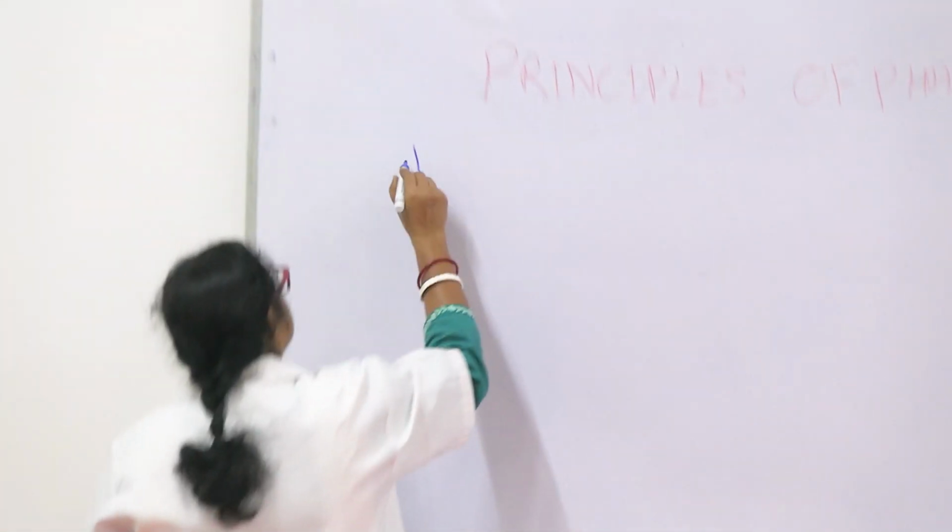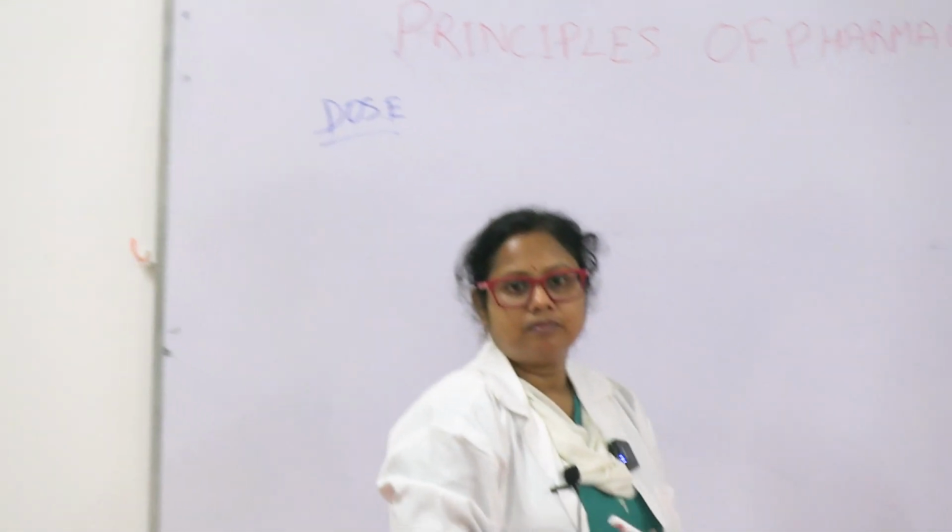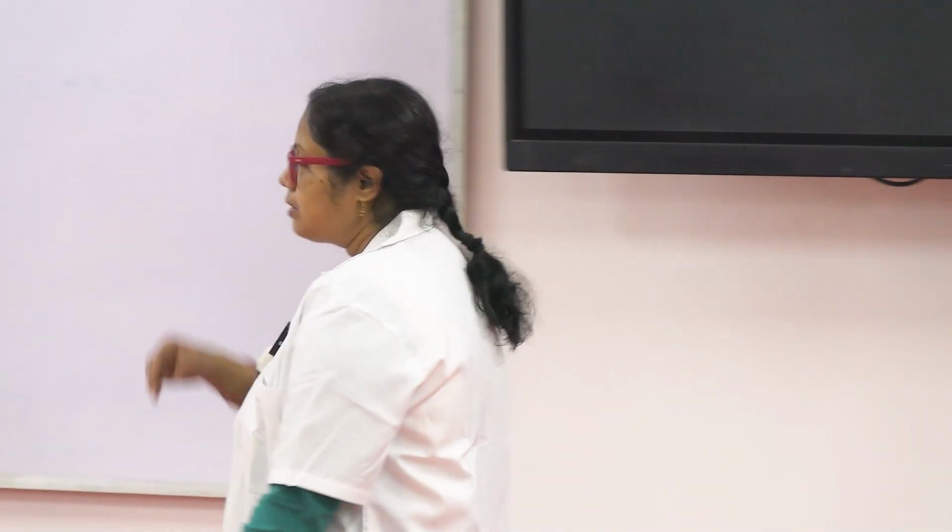First of all, dose. What is dose? How will you define? Amount of medicine, amount of drug. Yes, it is the certain amount of drug to be given to a patient to get some desired response in a given patient. Okay, so it is a certain amount of drug.